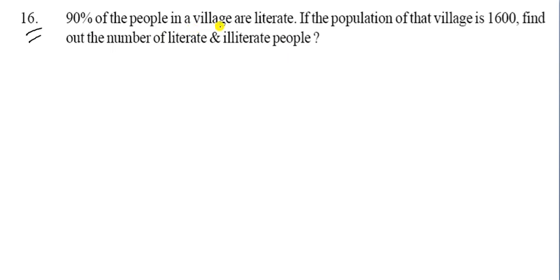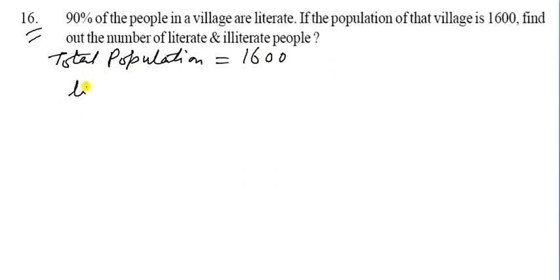So you have to see the last question of this exercise, that is 16. 90% of people in a village are literate. If the population of that village is 1600, find out the number of literate and illiterate people. So 90% of people in the village are literate.